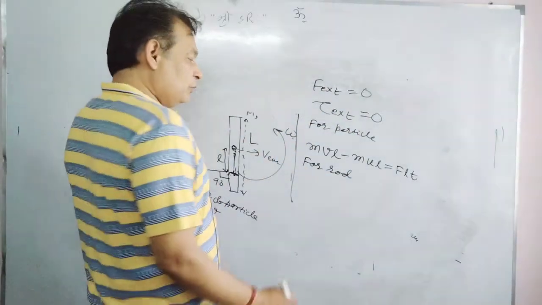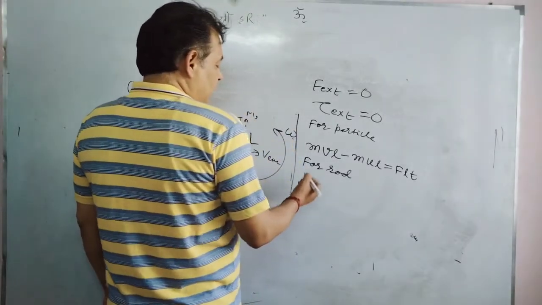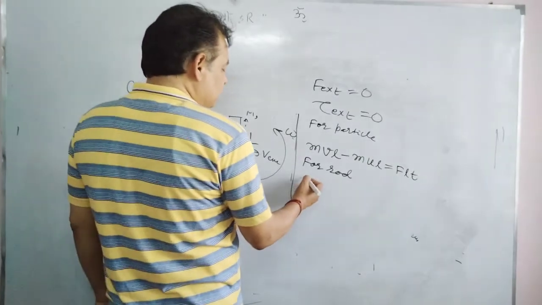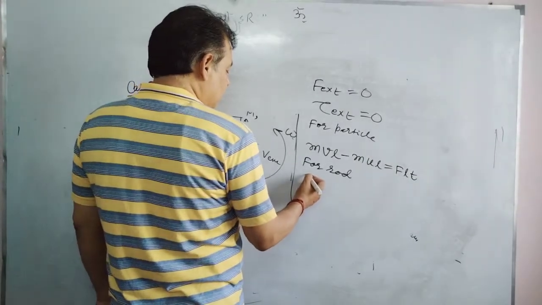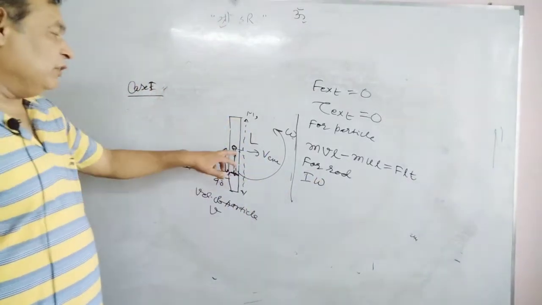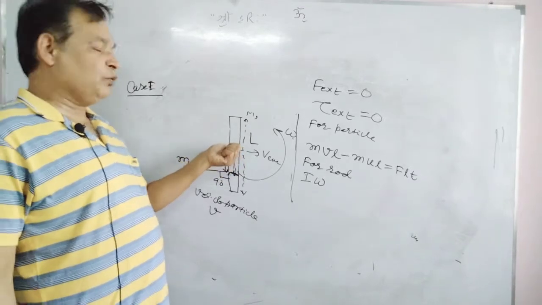So for the rod we can write the angular momentum of this rod. Final angular momentum is I omega. There will also be the linear velocity of the center of mass, but we are taking the axis at the center of mass.